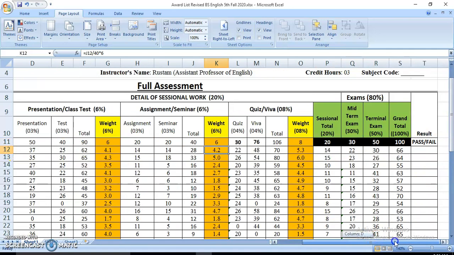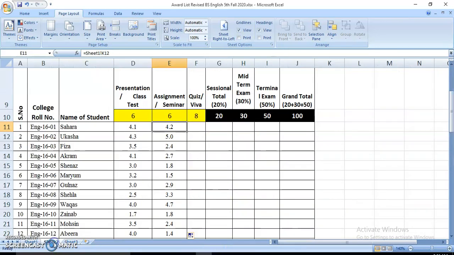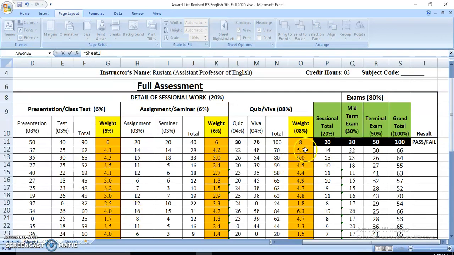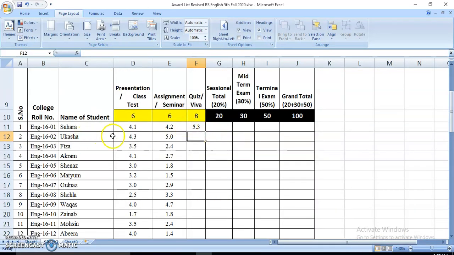Now the last column from the full assessment sheet is this one, that is quiz and viva score. Let me take you back to sheet number 2. First come here and enter the equal sign. Then go back to sheet number 1. Here you want to transfer this score 5.3 to the next sheet. After you have clicked, it is blinking. Now press the enter button like this. So the combined quiz and viva score has been shifted here.